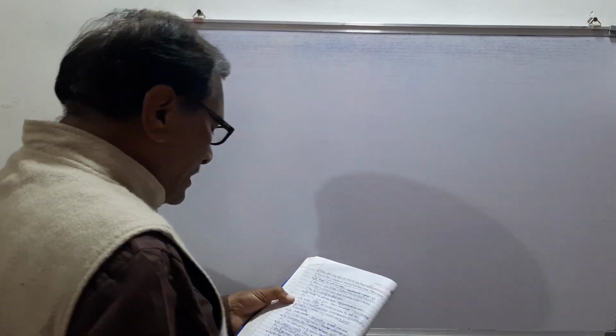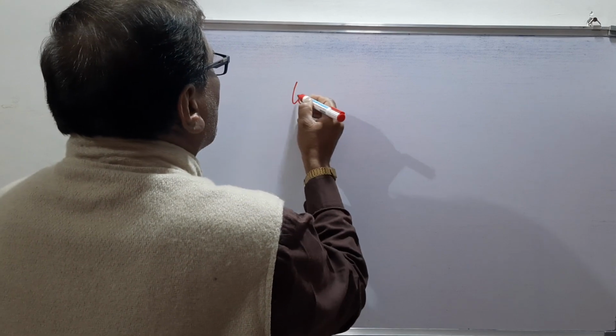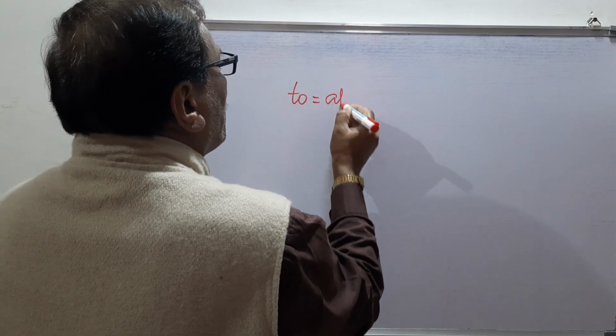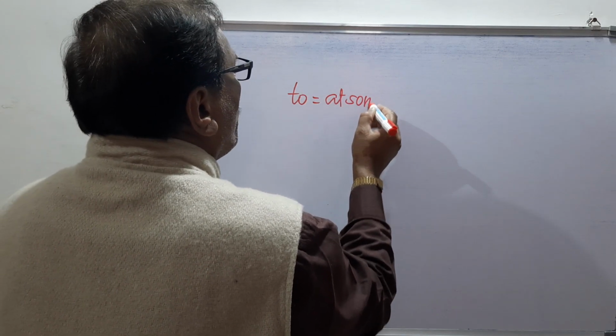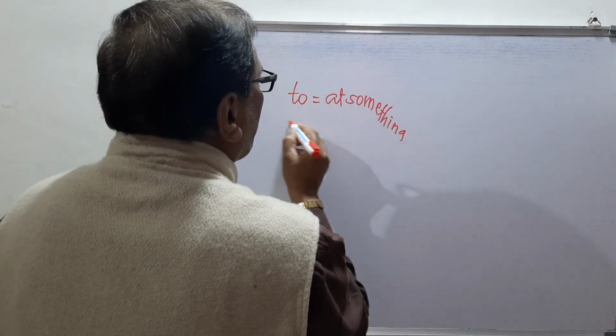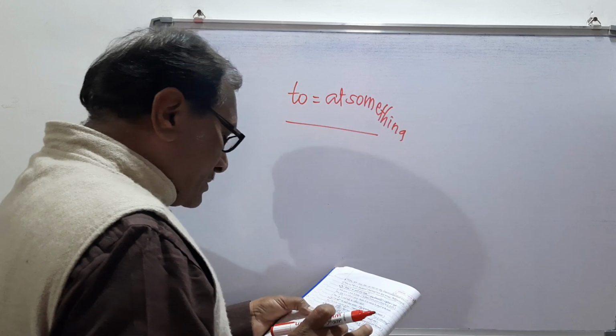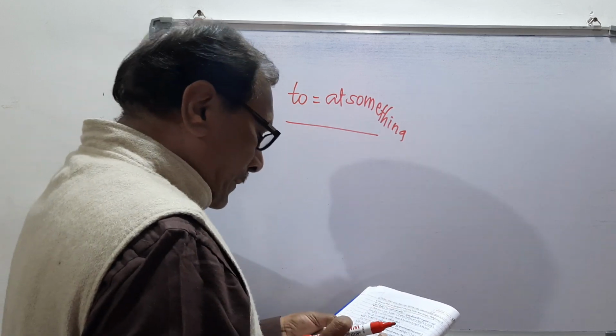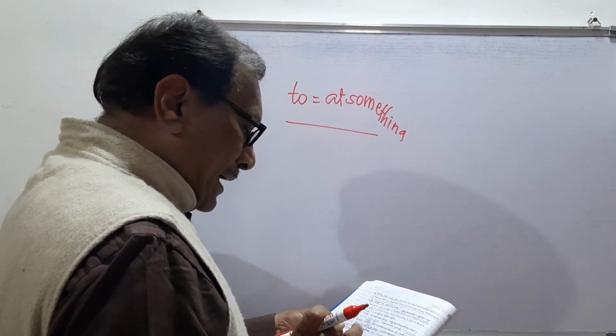Now we are going to the next use of it. To means add something, at something.